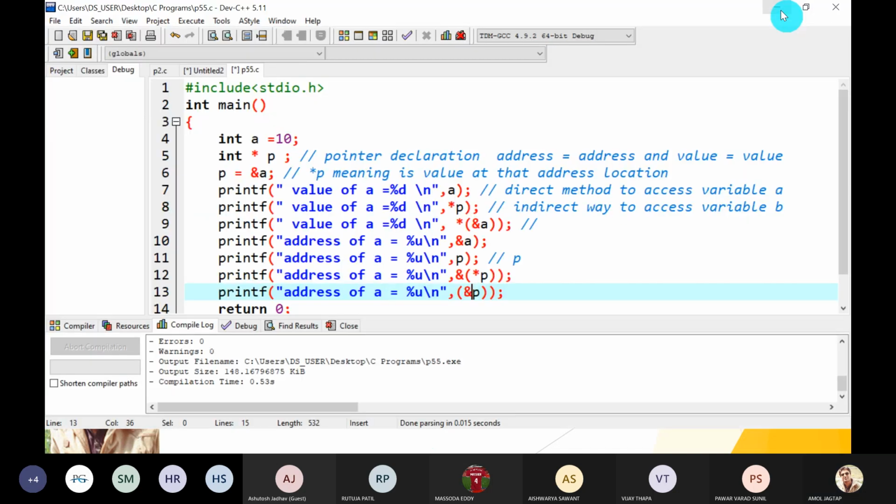Now 700 and pointer of 700. Is it valid? Address of P, yes, it gives the correct value, and it is 700's value.